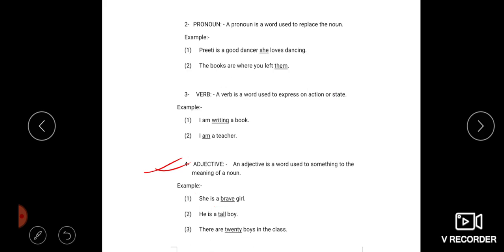Next, he's a tall boy. You can see, tall is something about the noun, so tall is an adjective.